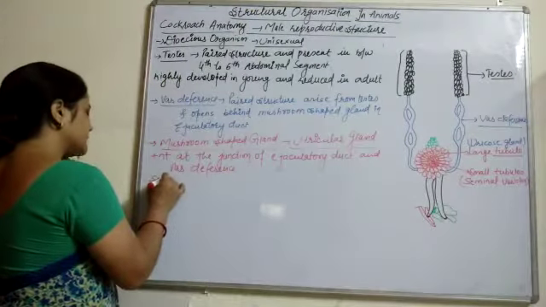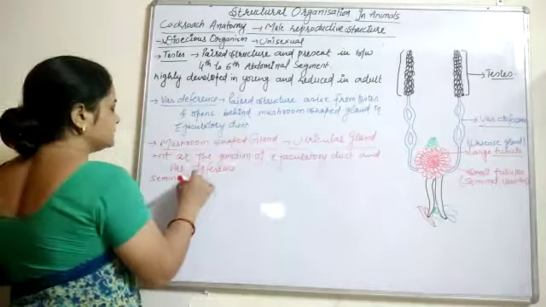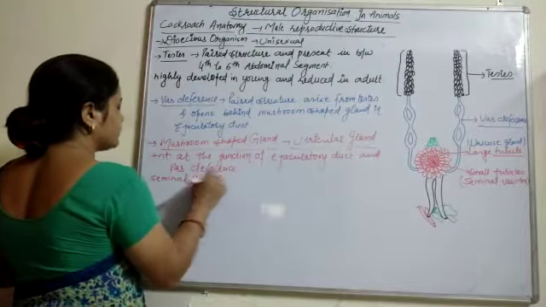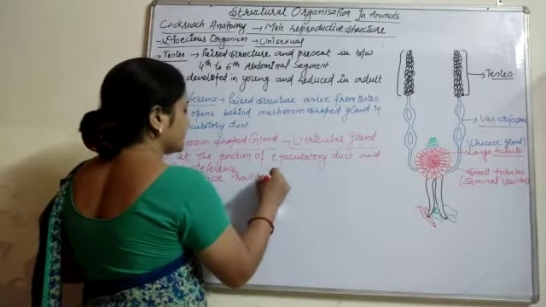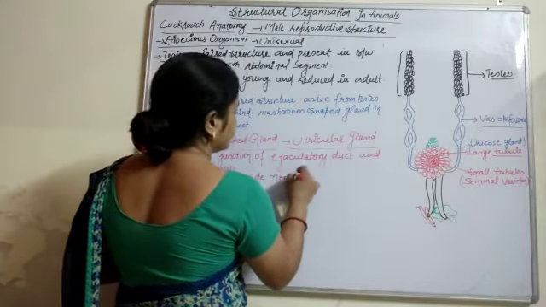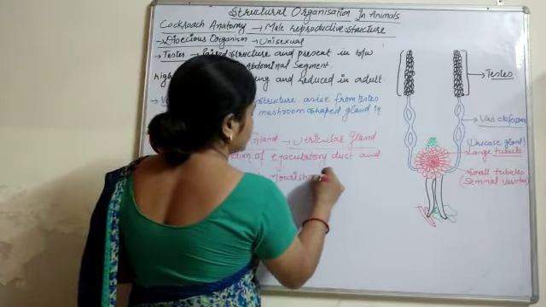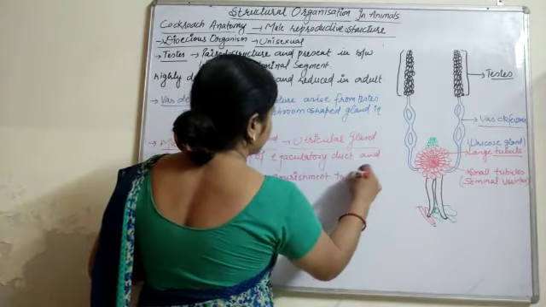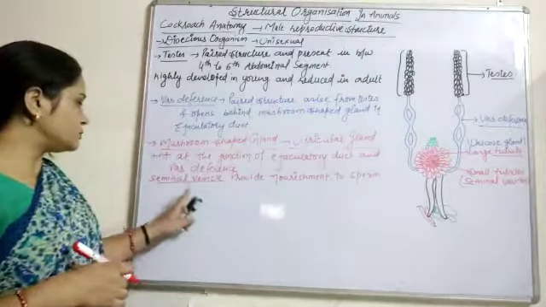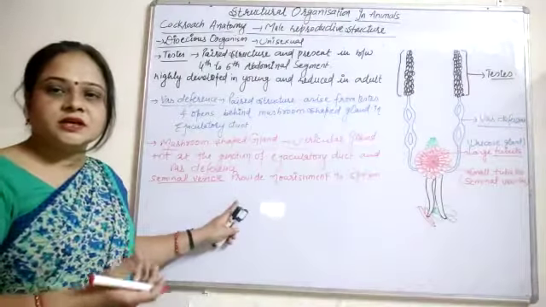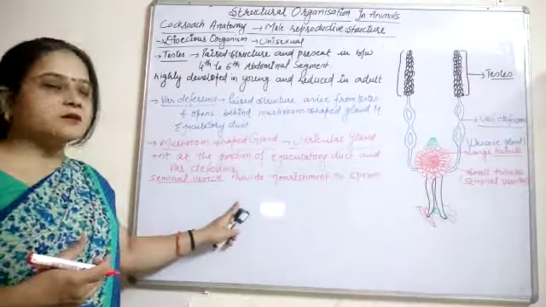So this is about the seminal vesicle, related to the reproductive system.